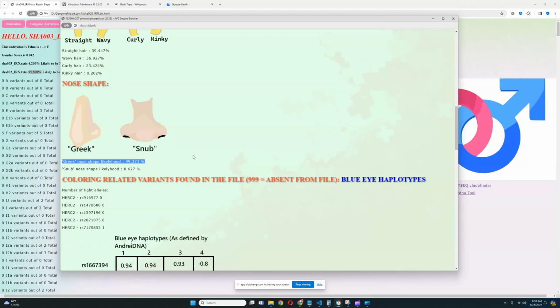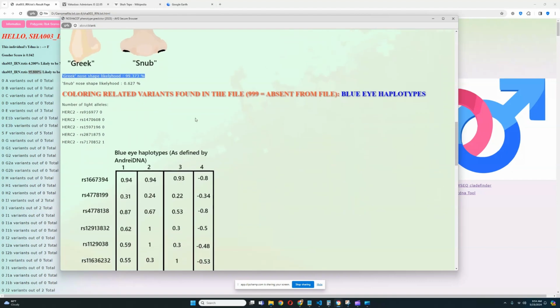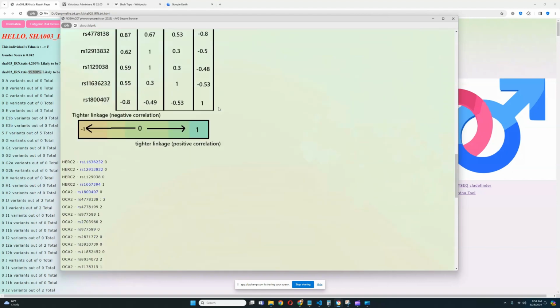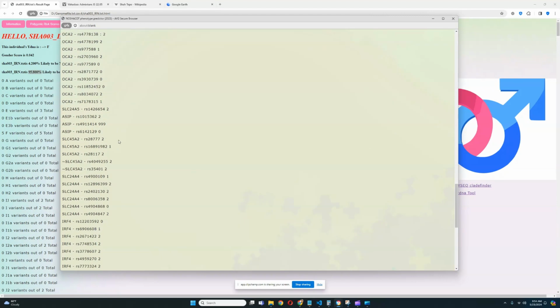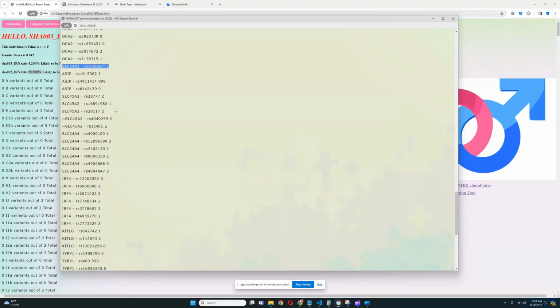convex nose shape. For coloring related variants found in the file, looks like she does not have blue haplotype 3 or 2. She has heterozygous genotype for BH1. Looks like she does have two light color variants in this version of SLC24A5 that has to do with light pigmentation of skin. Two light color variants and many of the variations of SLC45A2 that have to do with light pigmentation of hair, mostly hair, but also eyes and skin.